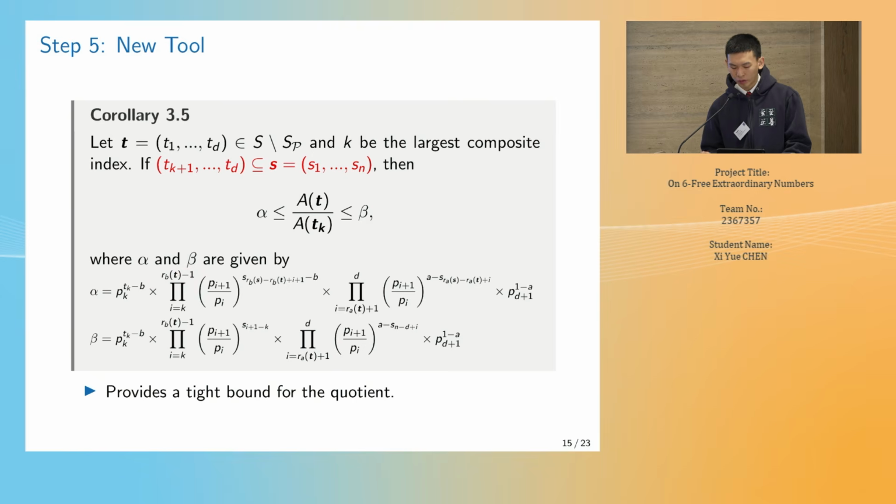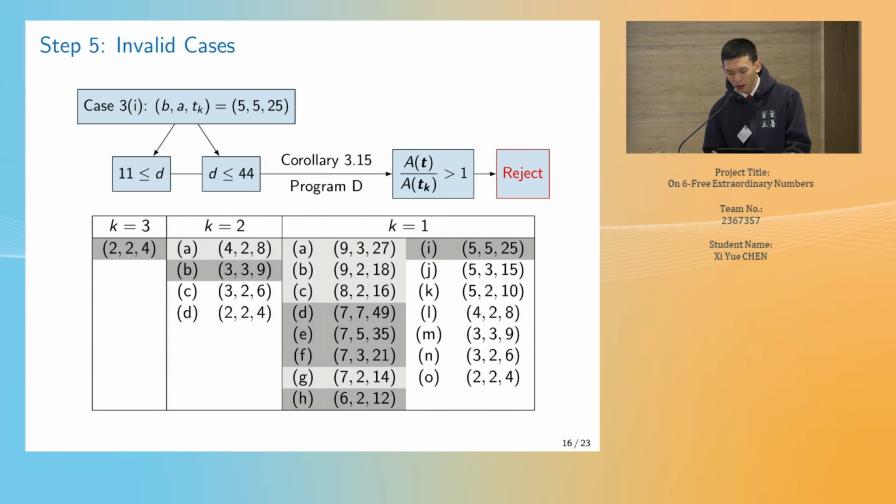Then all possible values of T can be further divided into subcases depending on these free values, and I wrote program D to calculate all possible minimum values of the quotient for each subcase. For similar cases like case 3I, after using Theorem 3.5 and program D, I get all minimum values of the quotient, which for all possible values of RA, RB, and D is less than 1, contradicting the necessary conditions.